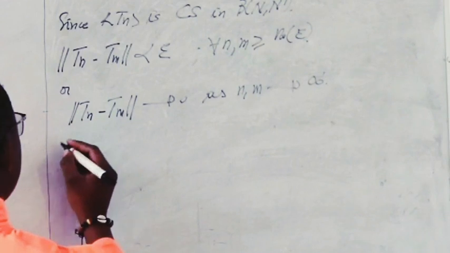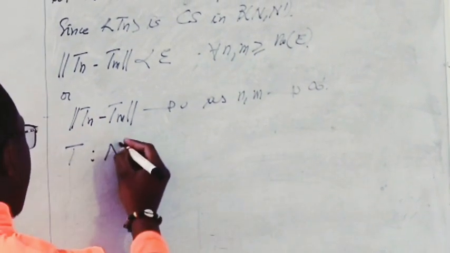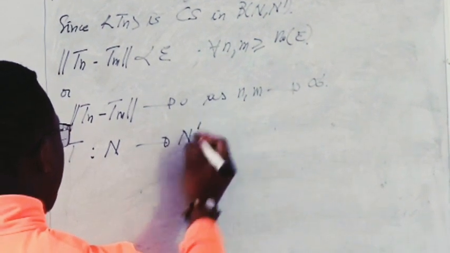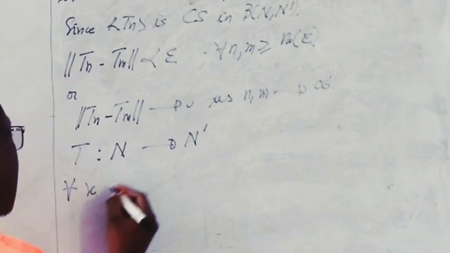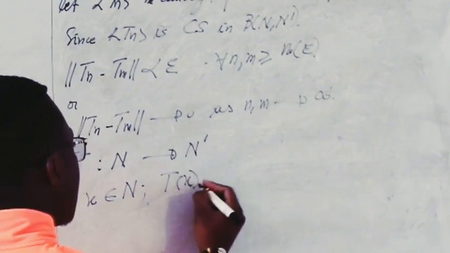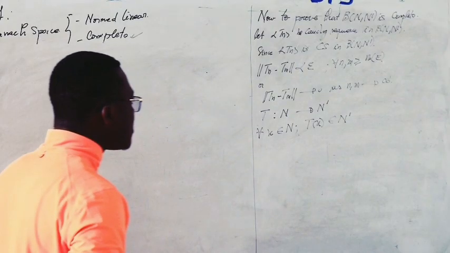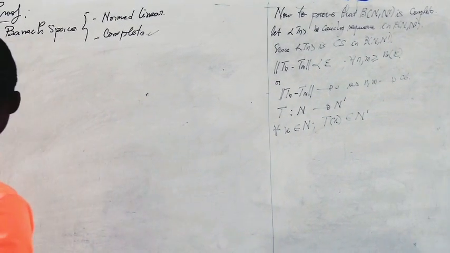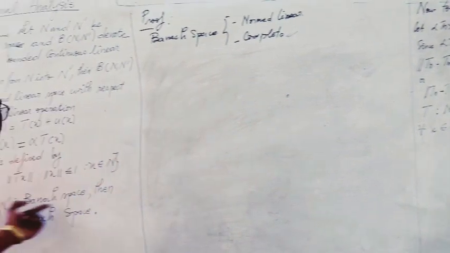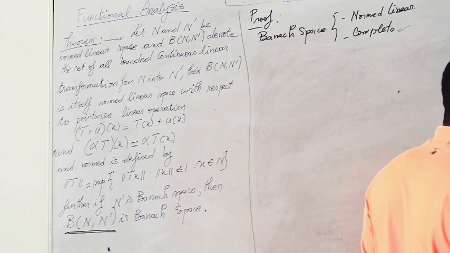Now, we know that the transformation T is defined from N to N dash. Means what? For all x belongs to N, T of x belongs to N dash. But in the hypothesis, we know that N dash is a Banach space.